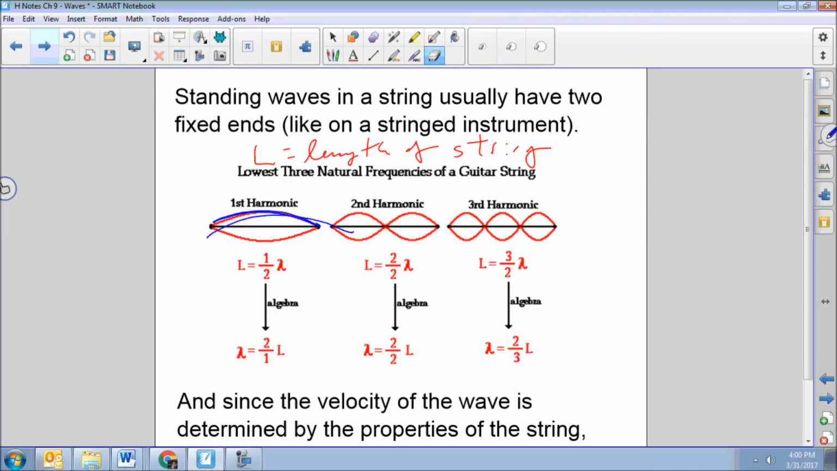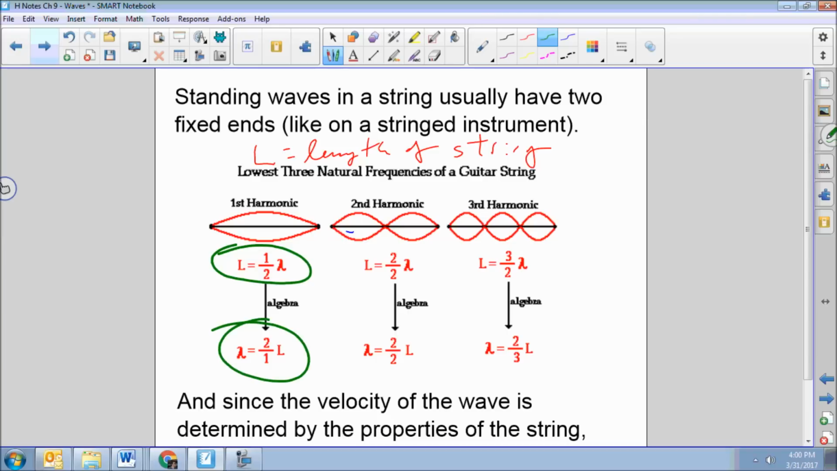Okay, so it turns out then that we can find this relationship. Here, the length of the string is half of a wavelength. Usually you'll know the length of the string, but you'll want to find your wavelength, right? So the wavelength is twice the length of the string. Now, in the second harmonic, the length of the string is exactly one wavelength.